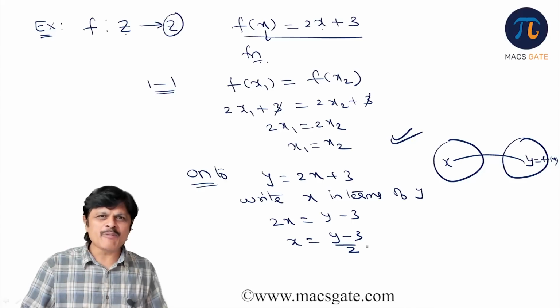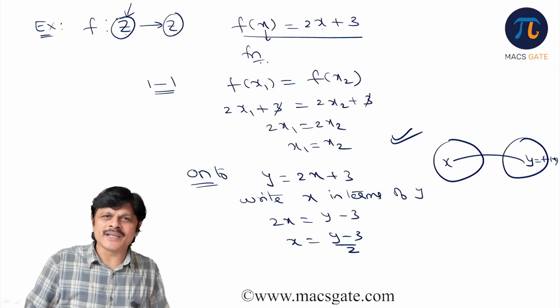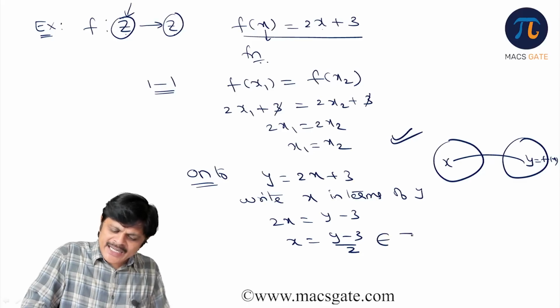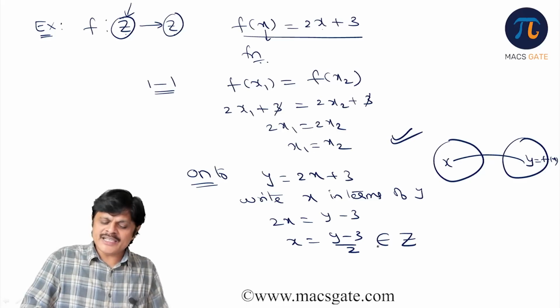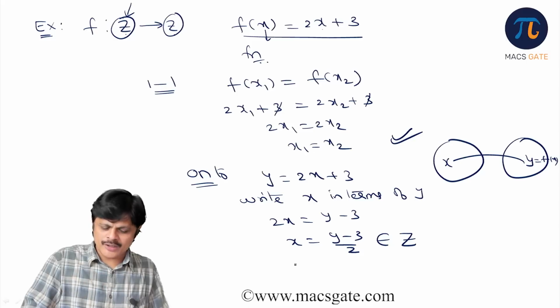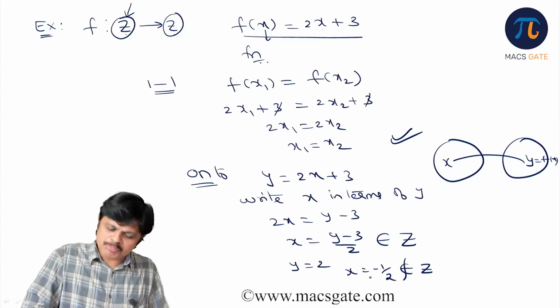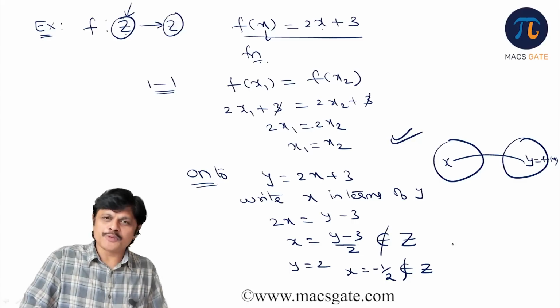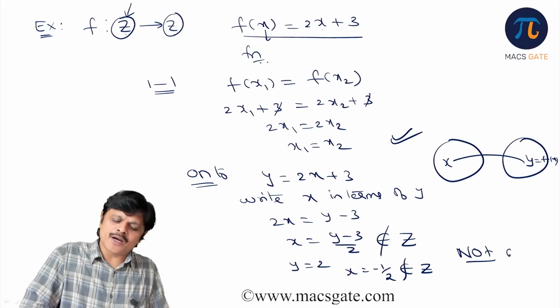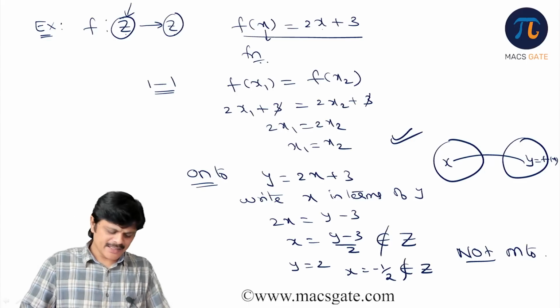This x must be the pre-image. So the pre-image must be what? It should be present in the domain. So is it an integer always? For every y, this should be an integer. Correct or wrong? Let us take y equal to 2. Then what is x? 2 minus 3, that is minus 1 by 2. Is it an integer? No. Therefore it is not onto. Is the idea clear? Like that. Let us take one more example.